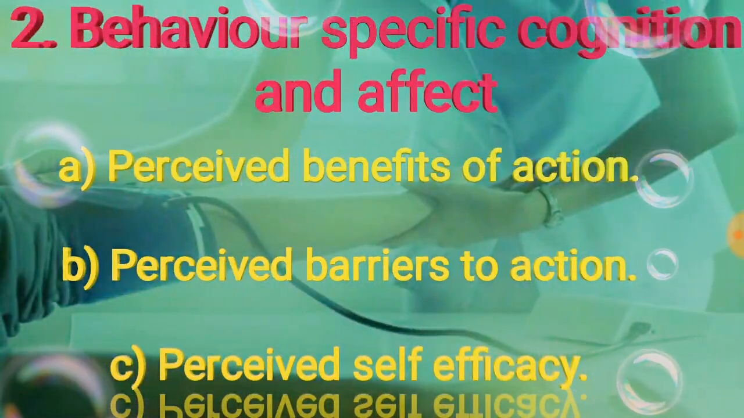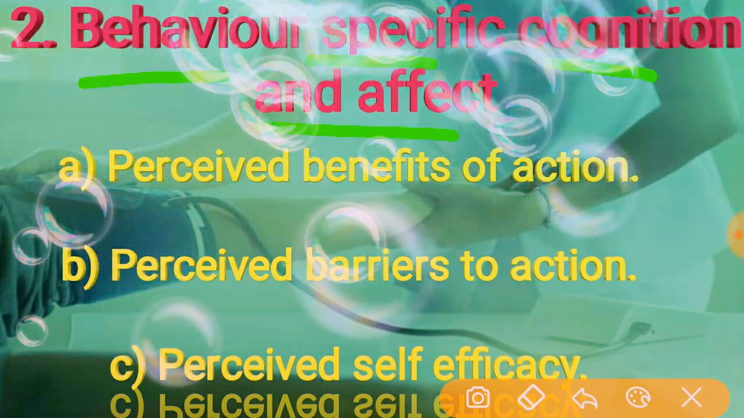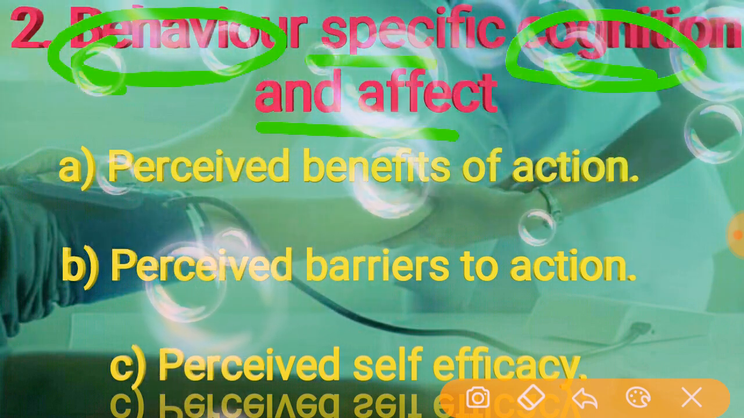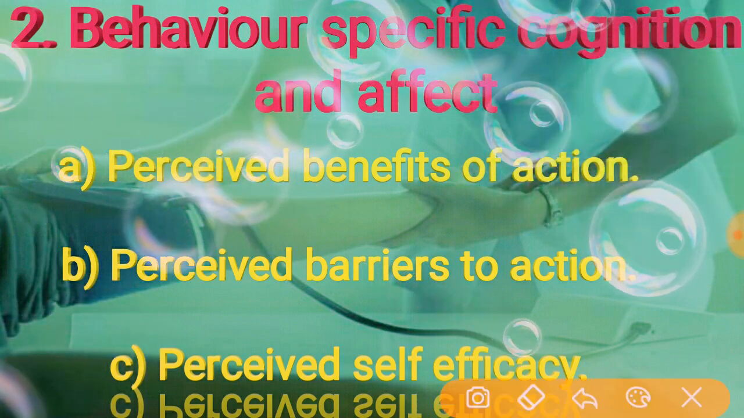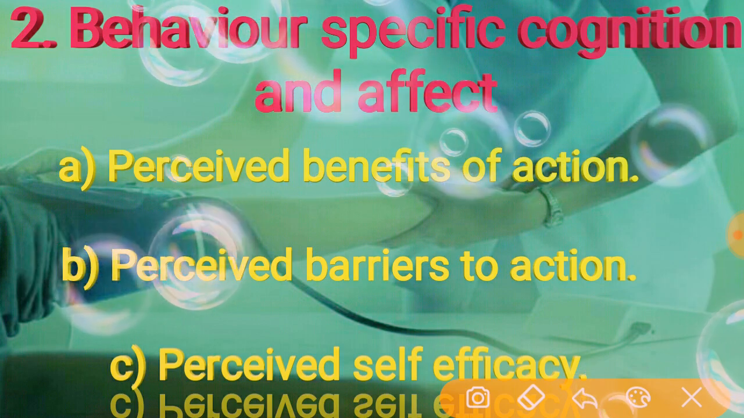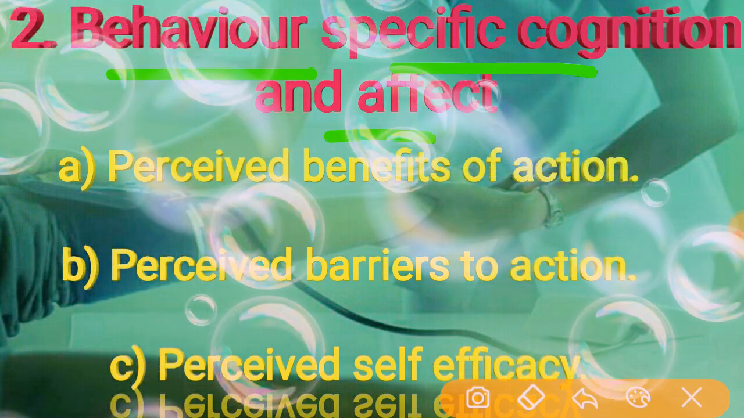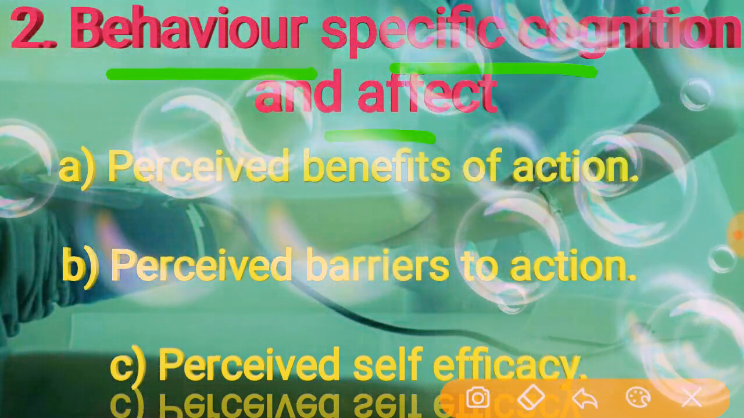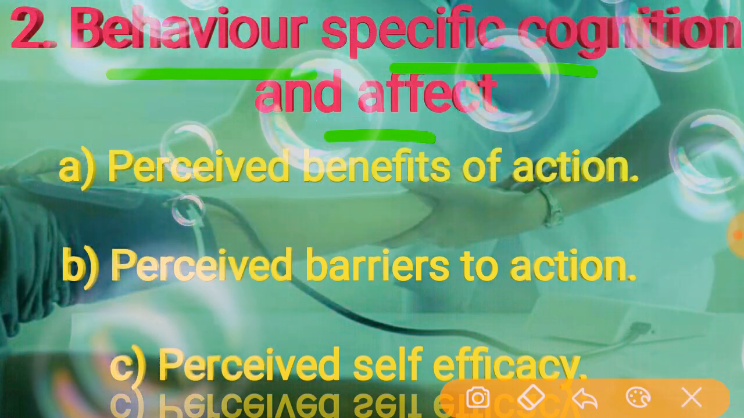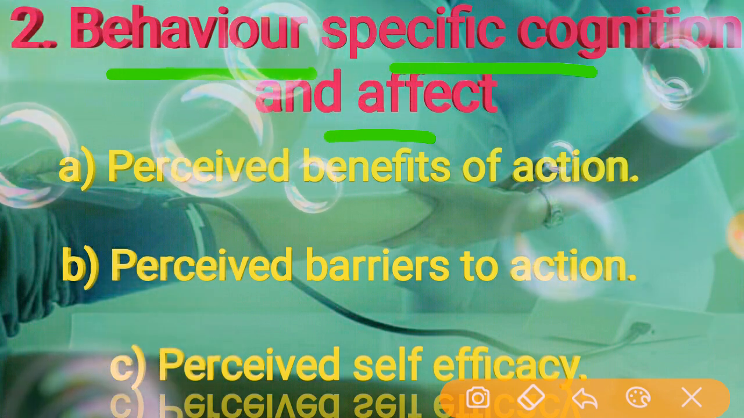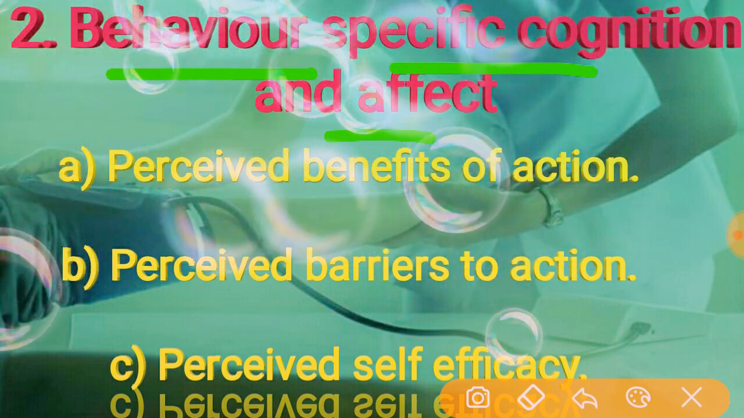Coming to the second one, what is it? The second is behavior specific cognition and effect. Here we focus on the person's behavior and how they perceive health promoting models. Behavior specific cognition and effect is considered to have motivational significance. It constitutes a critical core of nursing interventions because it can be modified in different ways. Here, behavior specific cognition and effect is divided into many types of categories.